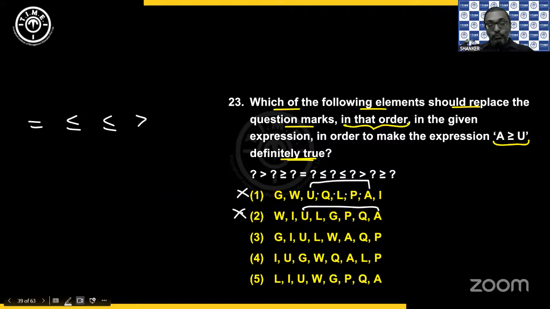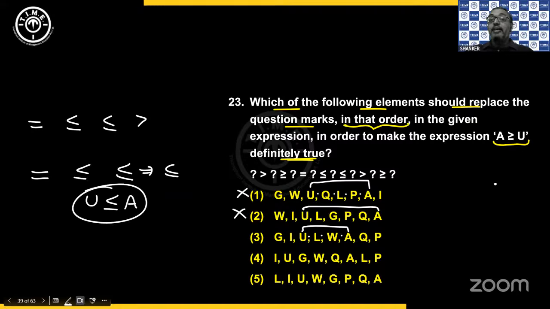So this is how you have to consider. Understanding the point, you can be as quick as possible once you know how to approach. So learn the process of approach by practicing the same question multiple times. Now again from U to A. Okay, so we have 1, 2, 3rd, 4th, 5th. So equals, less than or equals, less than or equals. 3rd, 4th, 5th. So here I'll get less than or equals. But I'll get U less than or equals A. Because I want A greater than or equals U. So I got my answer.